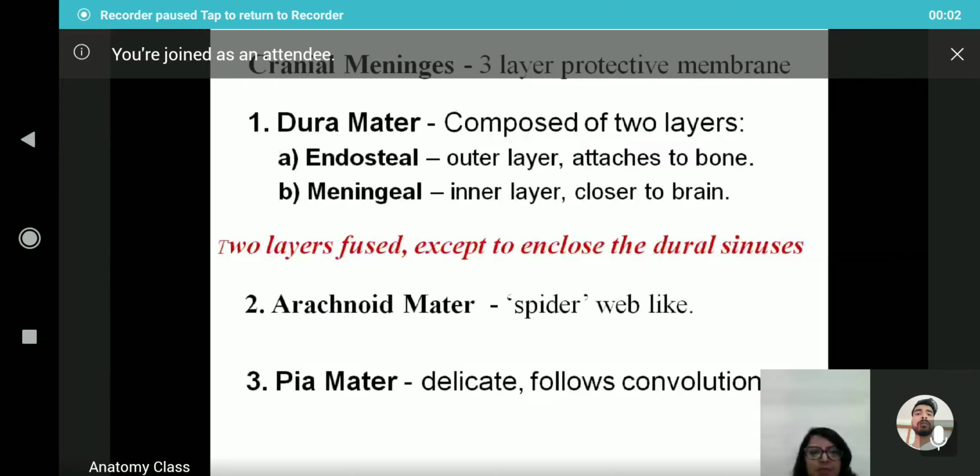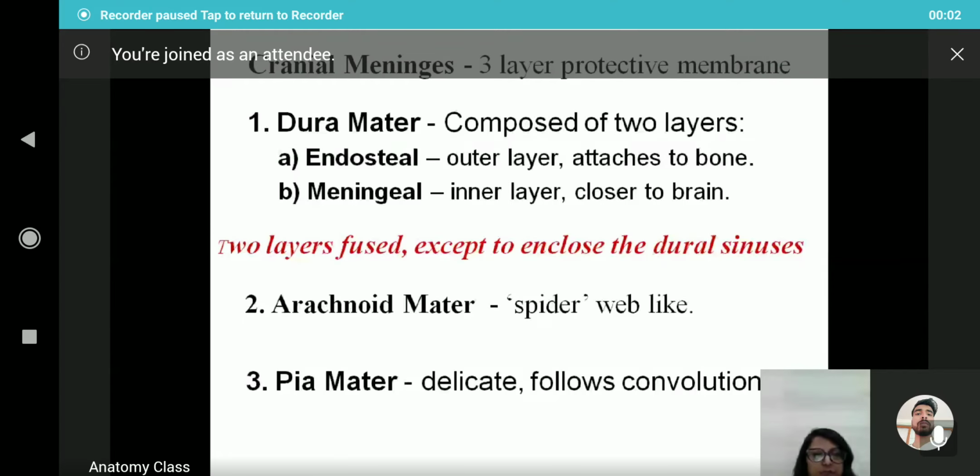So in the cranial cavity, the cranial dura mater consists of the endosteal layer and the meningeal layer. In the case of the spinal cord, only the meningeal layer is there. The two layers are fused except to include the dural sinuses. Dural sinuses we will discuss in the next class. And the arachnoid mater, the meaning of arachnoid is spider, something like a web-like structure, okay? And the innermost is the pia mater.